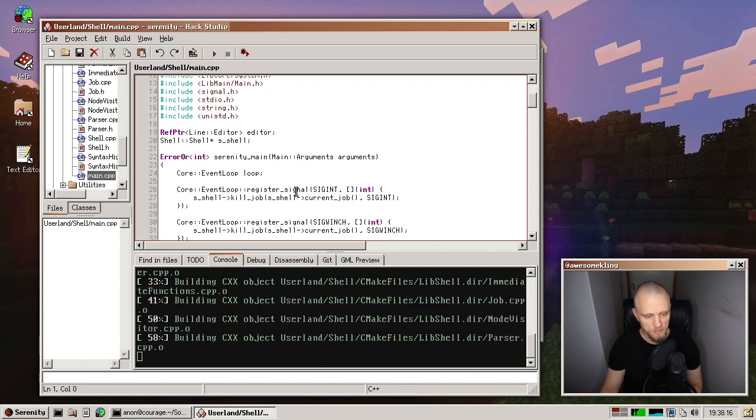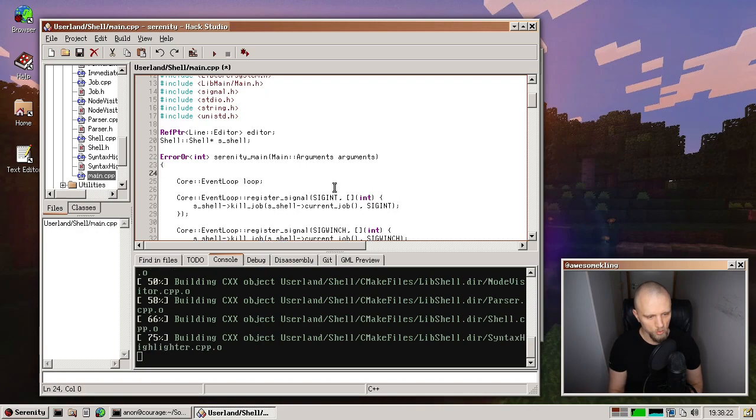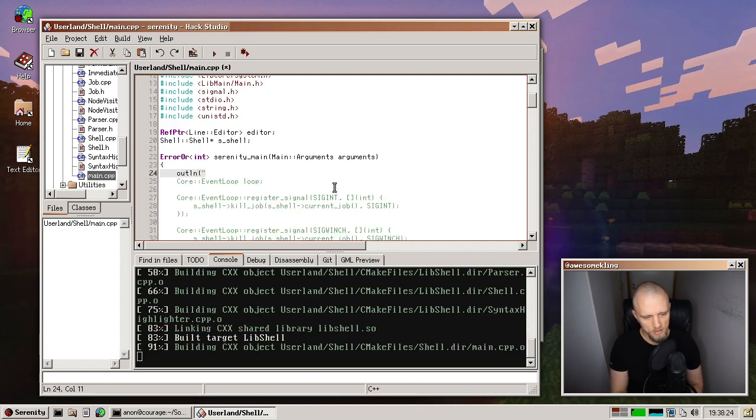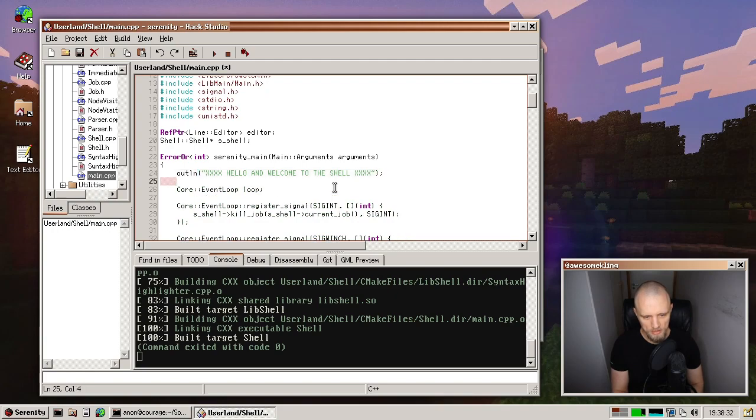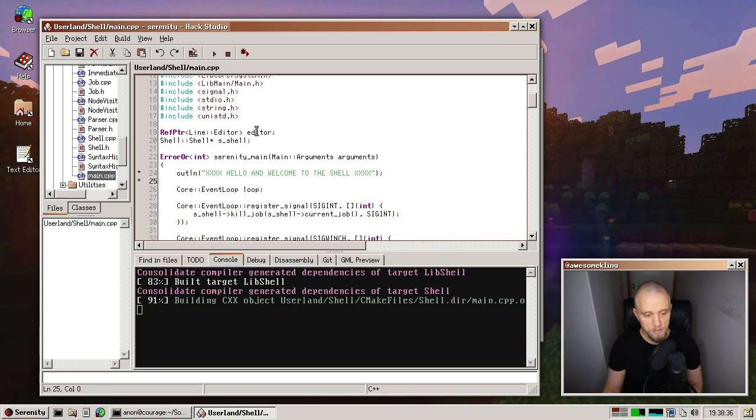As you can see here, we are just building the shell inside Serenity, and I can even edit while it's building. If I say that I actually wanted to add a cool banner to the shell, like hello and welcome to the shell. It would be cool to have something like that, right? So let's actually, let's build with that.